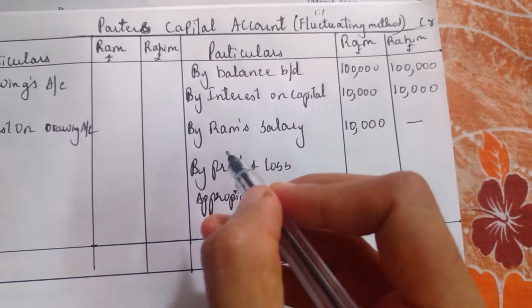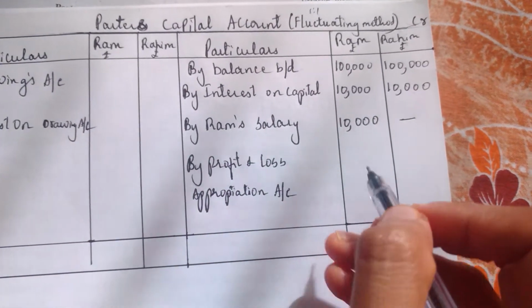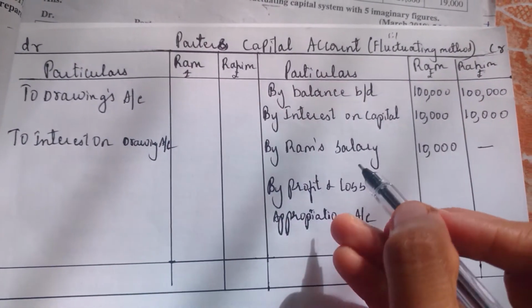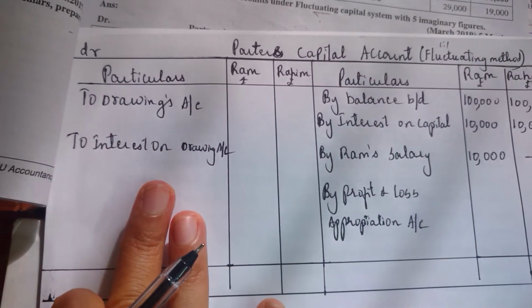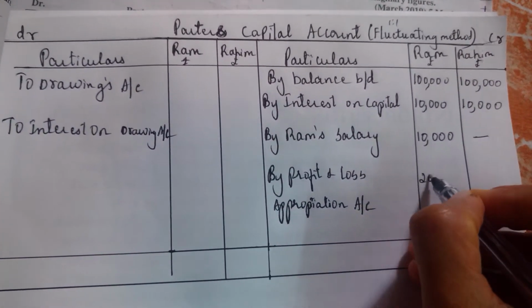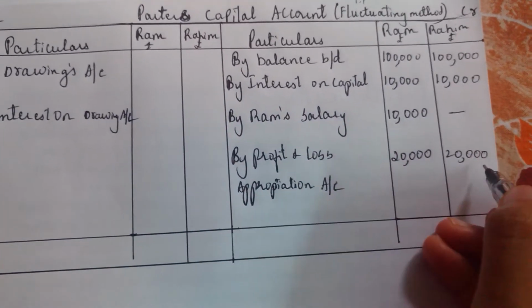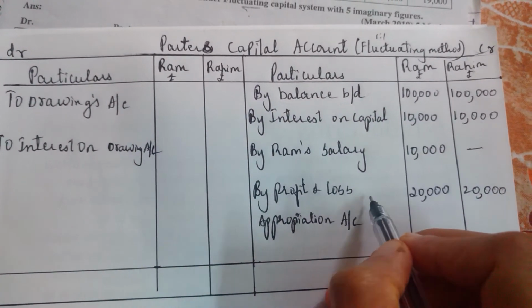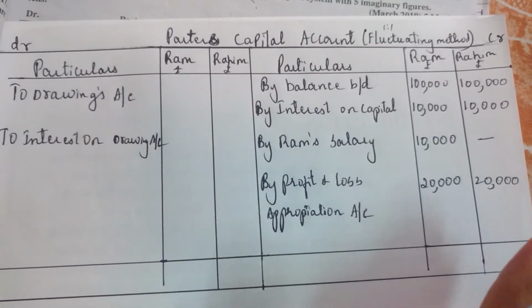Now by profit and loss appropriation account. This is similar to your profit and loss account. If it is profit, we write it on the credit side. If it is loss, we write it on the debit side. Even here we will assume in this problem that there has been a profit of 20,000 each are getting. Profit has happened by doing the business. So that account is by profit and loss appropriation account. It is profit that has happened by doing this partnership business.